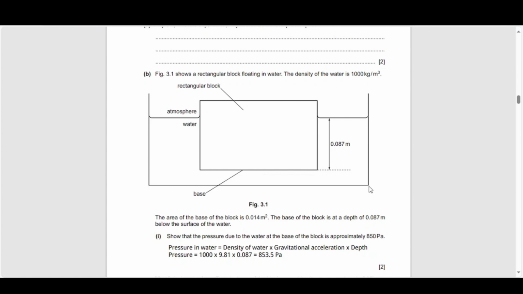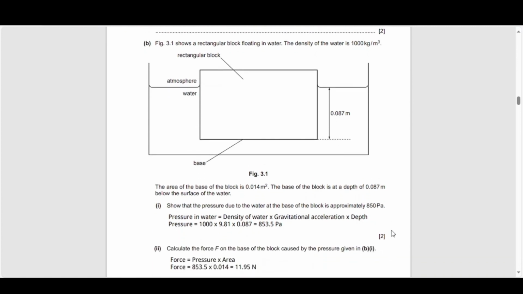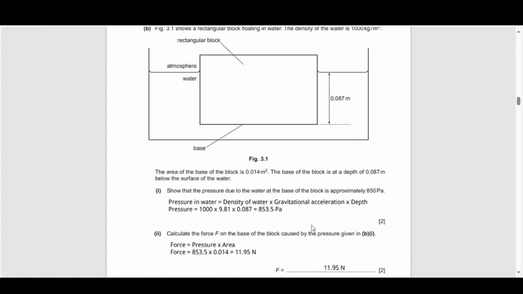So they've given you the depth, you know the density, and you know the gravitational acceleration near the surface of the Earth. Show that the pressure due to the water at the base of the block is approximately 850 pascals. So pressure in the water would be its density multiplied by the gravitational field strength on Earth multiplied by the depth, and that would give you an answer of 853.5 pascals, which is approximately 850 pascals.